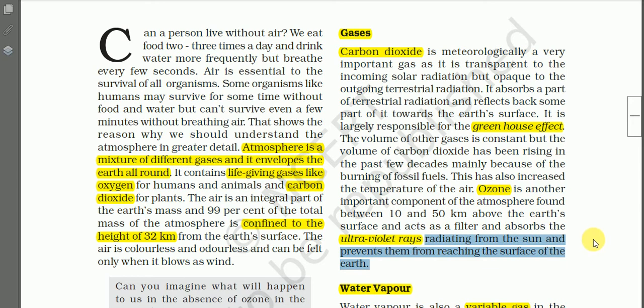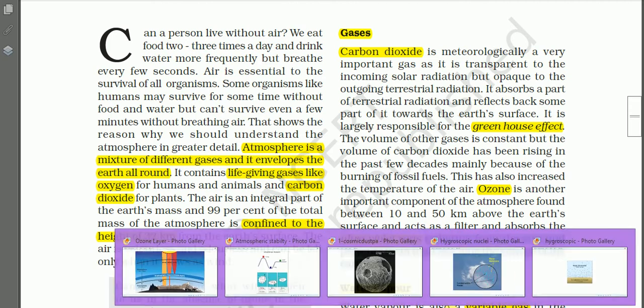If ultraviolet rays reach the surface of the earth, it may cause many health hazards, as you have learned.